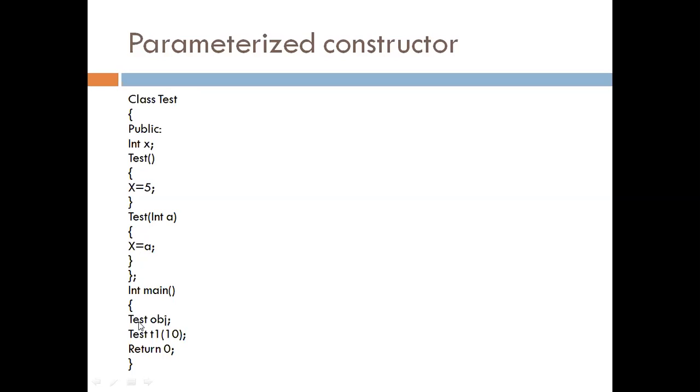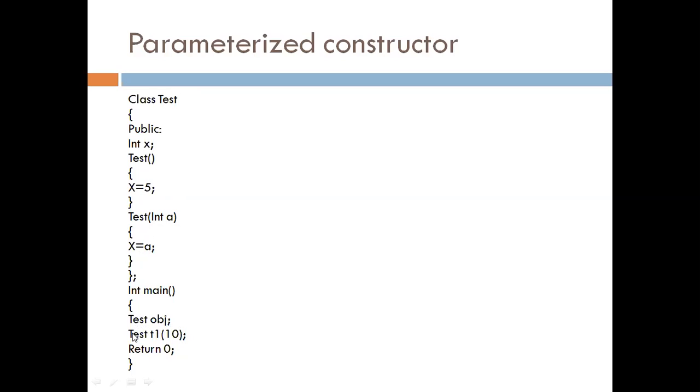So when we create object of this class, if we create obj object like this, it means it calls this default constructor. And here for this object obj, value of variable x is initialized to 5. And then we create next object, that is t1 with one argument 10.